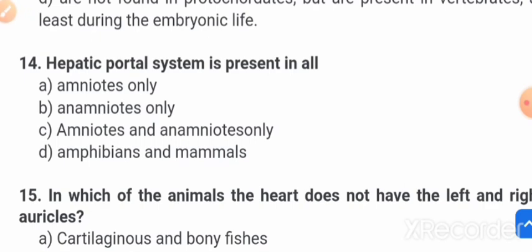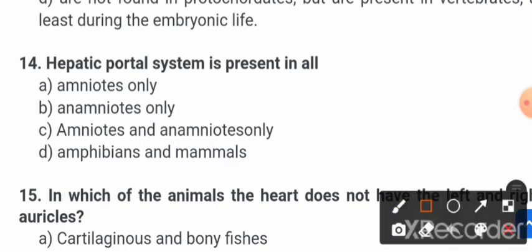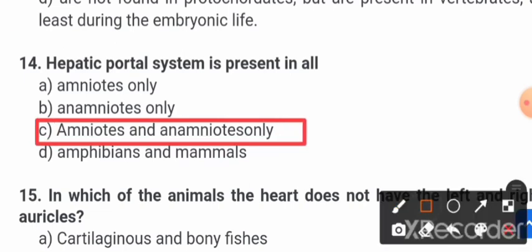Now next question, friends, question number 14: Hepatic portal system is present in all. Option A, amniotes only. Option C, amniotes and anamniotes only. And option D is amphibians and mammals. So friends, the correct answer is option C, that is amniotes and anamniotes only.